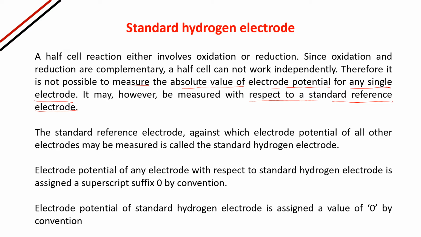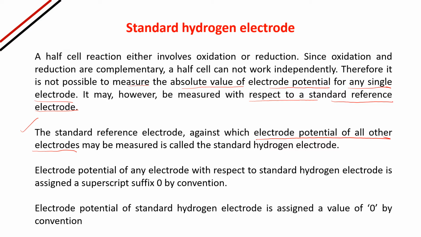Standard hydrogen electrode is used as a reference electrode. The standard reference electrode against which the electrode potential of all other electrodes may be measured is called the standard hydrogen electrode. I told you already that it is known as the reference electrode.